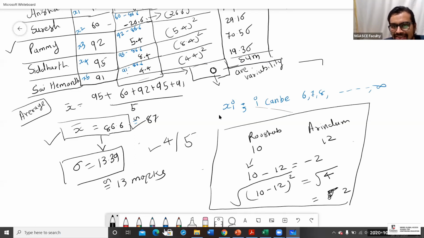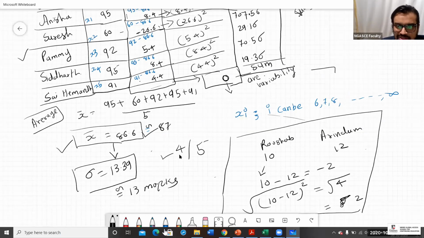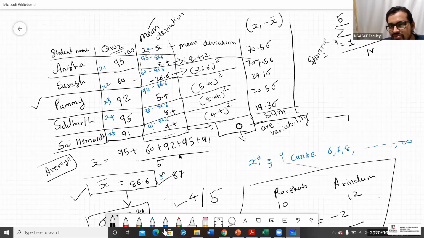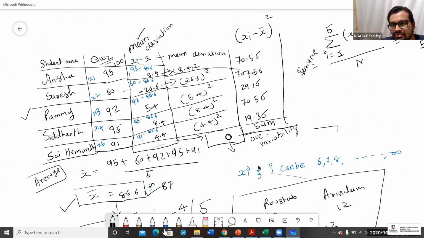What is a variance? Tell me, what is a variance? Variance is showing the average distance from the mean. But what kind of distance? It's a square distance.